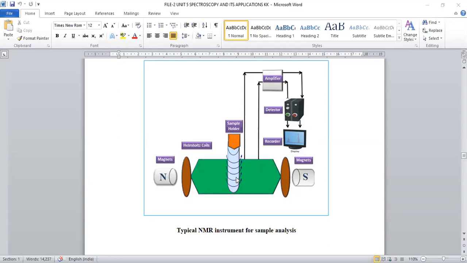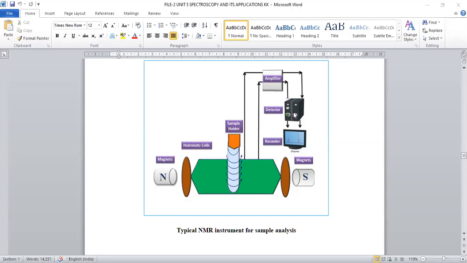It is involved in resonance, and flipping of protons will be observed. Some extent of radio frequency will be absorbed and the remaining will be emitted from this outlet. The signals coming out from this compound will be tracked by an amplifier, which will enhance the signal strength.